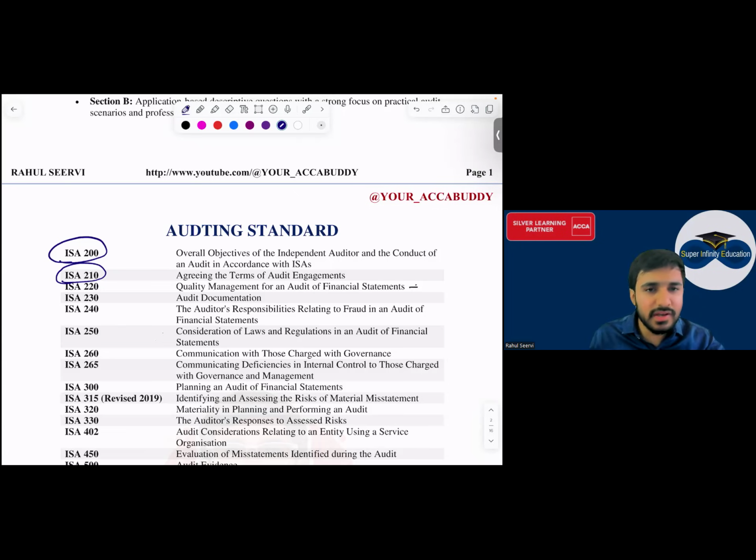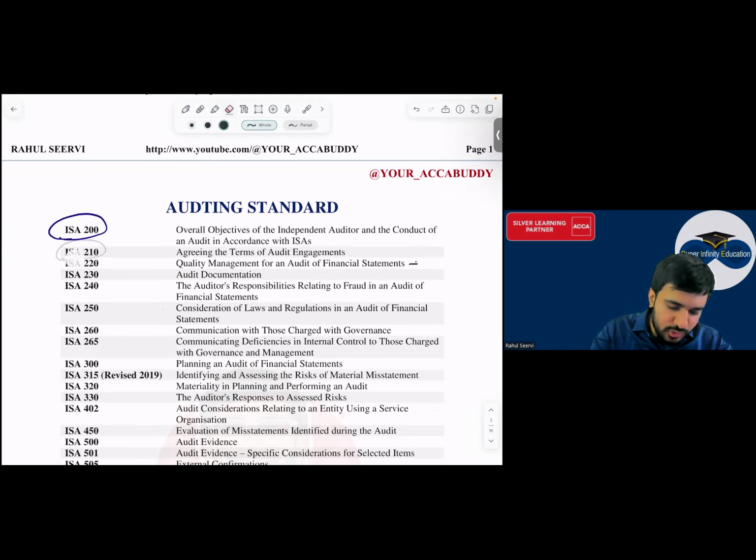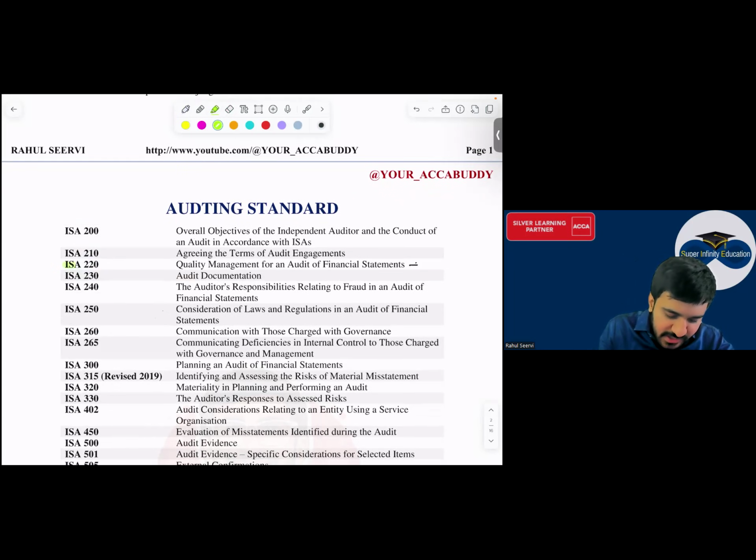Here and there, we need a basic understanding and what is the content which is given in your syllabus. That is also important. So if you see everyone, these two standards are done. As I mentioned, this ISA 220 we will be doing later on. So today, everyone, we will be starting with ISA 230. 240, 250, and this one we will be doing later on, because if I start with this topic, you will have a bit of confusion that it is not understandable, sir, etc.